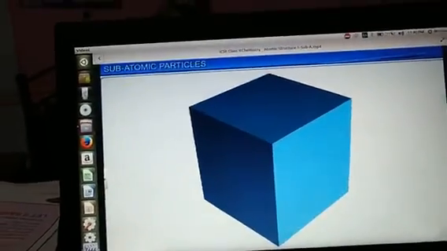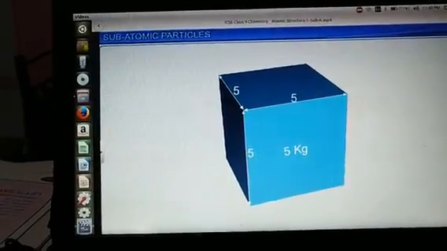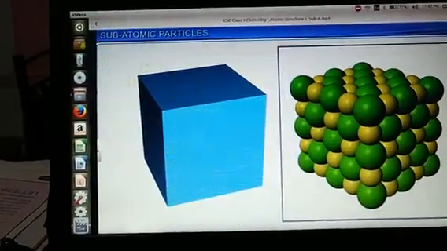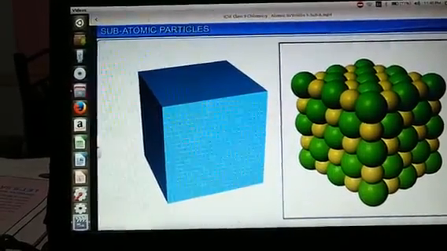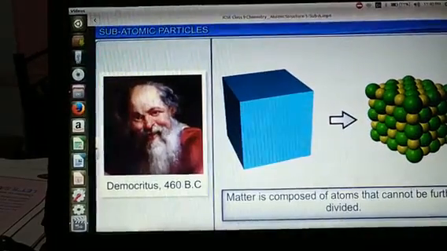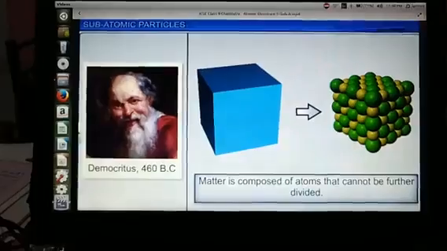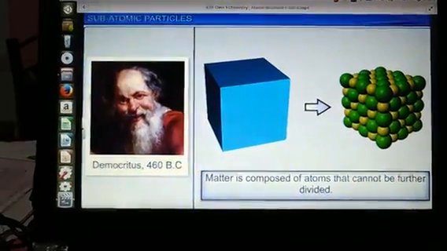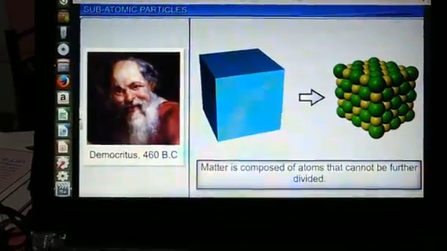Any substance which occupies space and has mass and volume is called matter. Matter is made up of small particles. This idea was given by the Greek philosopher Democritus in 440 BC. Matter is composed of atoms that cannot be further divided.